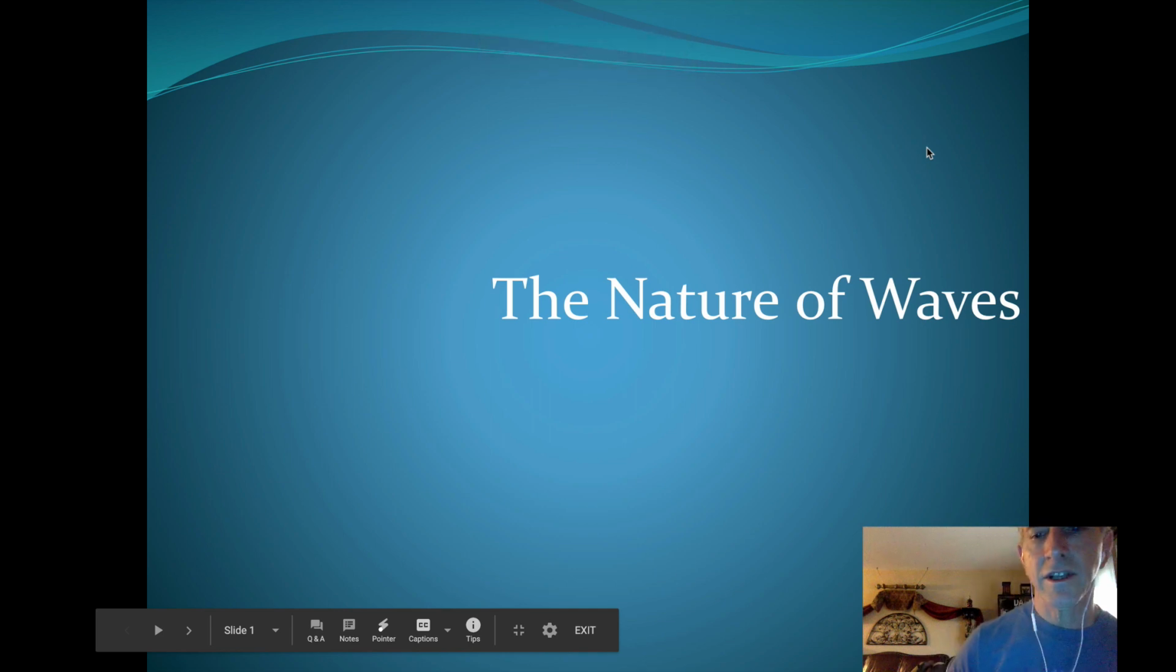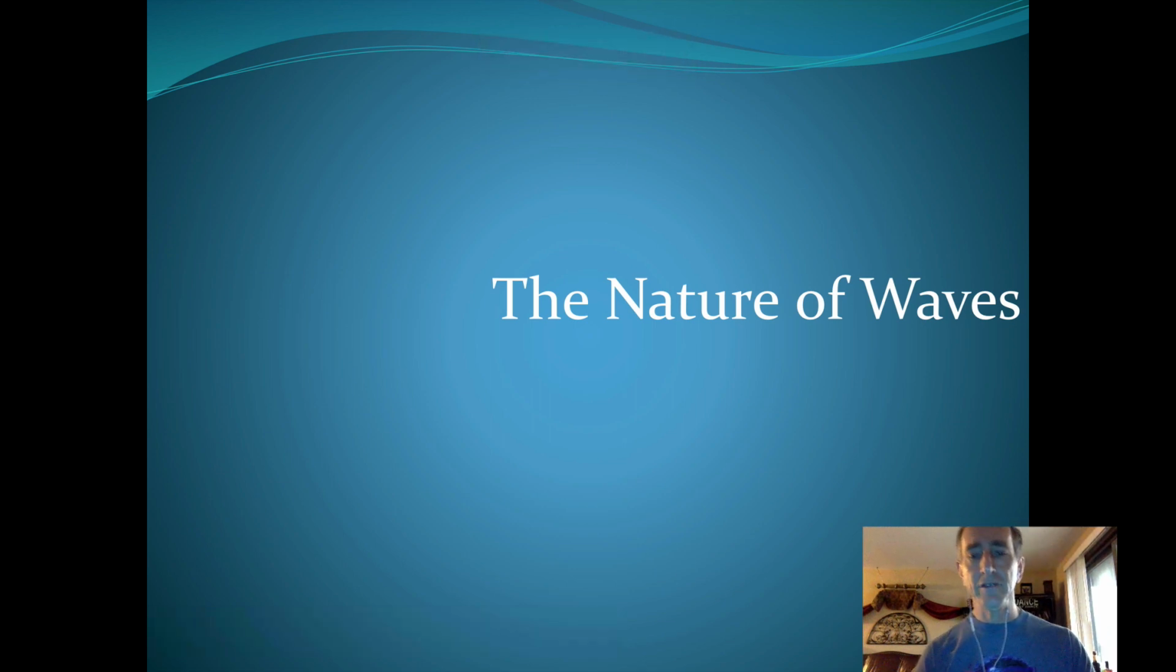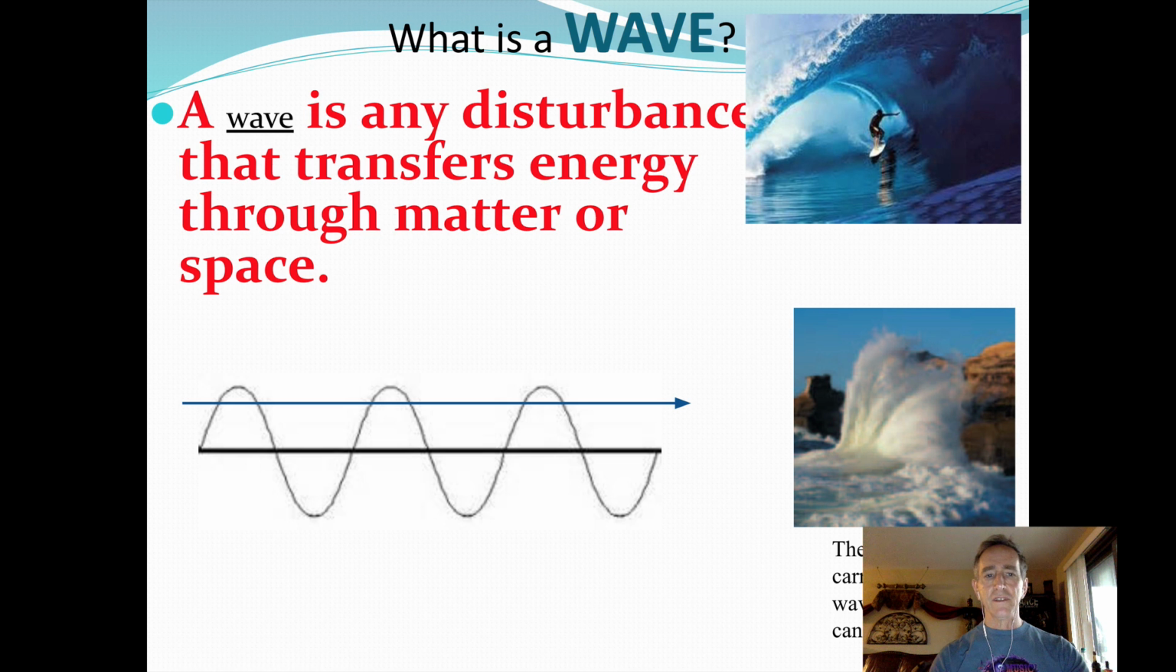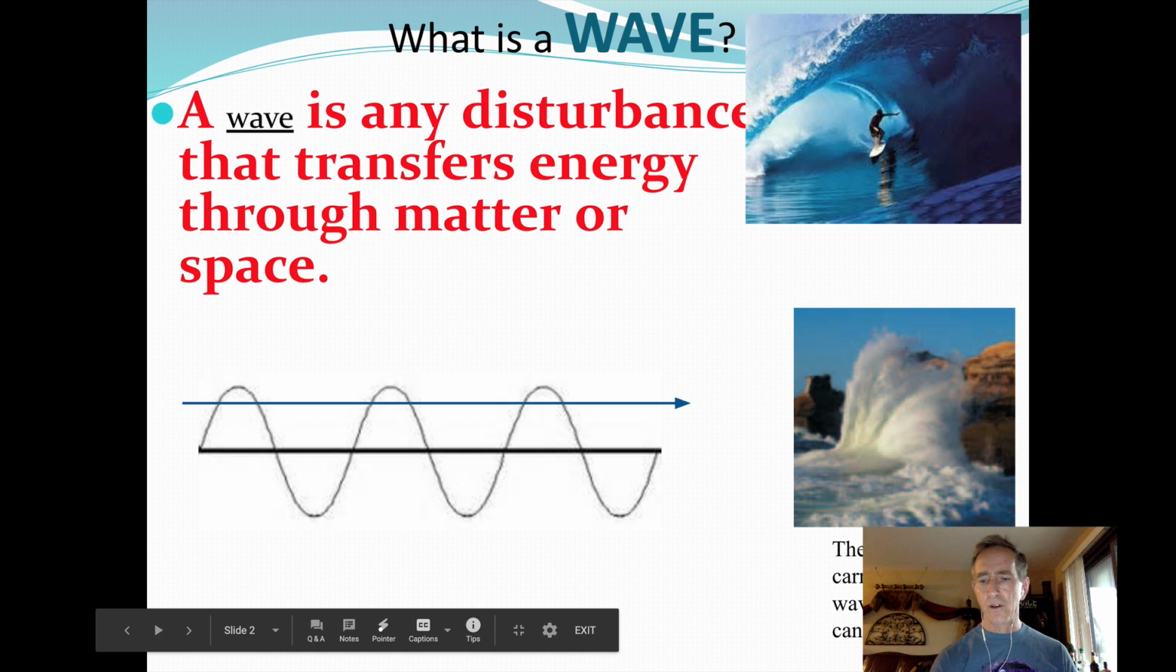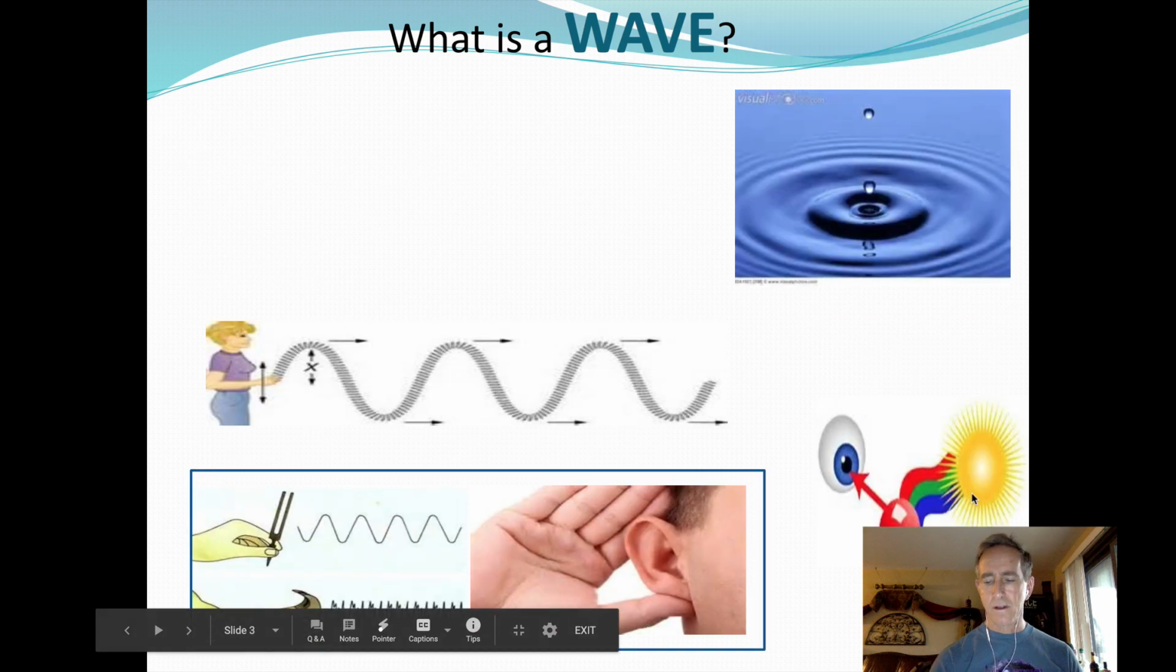Okay, this is a lecture on the nature of waves. A wave is any disturbance that transfers energy through matter or space. And so up here at the top I can see a surfer in a wave. That water was pushed by wind, and that's what made the wave in the first place. The wave can crash onto rocks, and the energy carried by the ocean waves can break rocks.